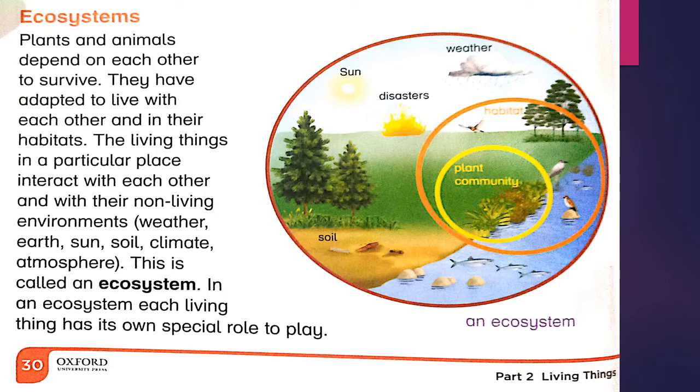The living things in a particular place interact with each other and with their non-living environments: weather, earth, sun, soil, climate, atmosphere. This is called an ecosystem. In this, living things and non-living things communicate with each other and they make an ecosystem. In an ecosystem, each living thing has its own special role to play.